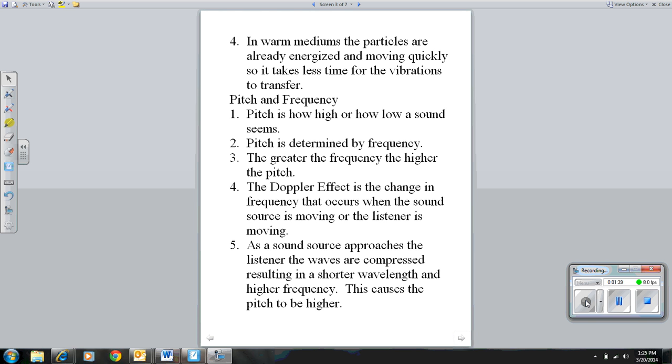Pitch and frequency. Pitch is how high or how low a sound seems. Pitch is determined by frequency. The greater the frequency, the higher the pitch.